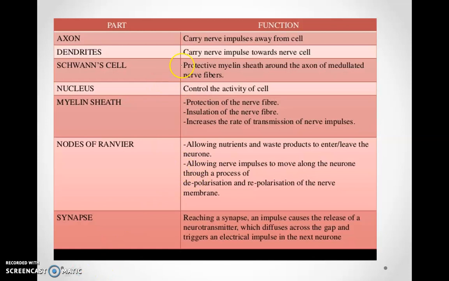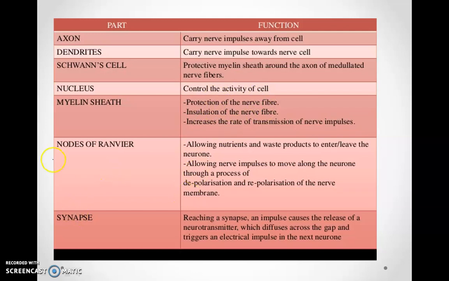This table highlights the important functions of different parts of a neuron. Axons carry nerve impulses away from the cell, whereas dendrites carry the nerve impulses towards the cell. Schwann cells, as I have already mentioned, possess the protective myelin sheath. The nucleus, as we all know, controls the activity of the cell. Myelin sheath not only provides protection and insulation to the nerve fiber, it also increases the rate of transmission of the nerve impulse.